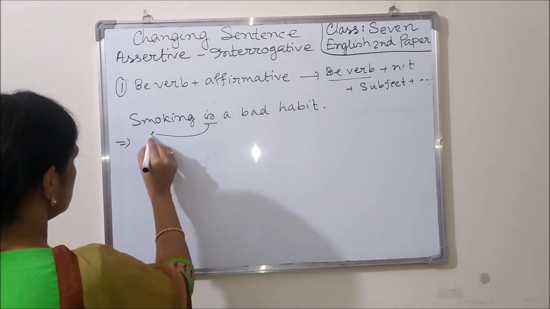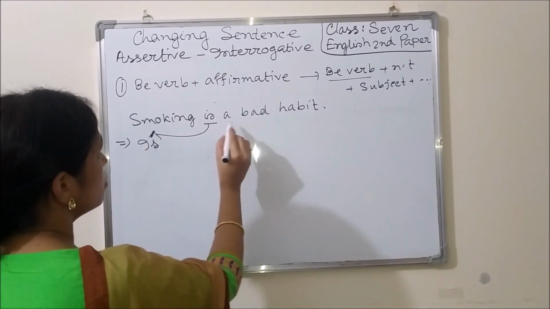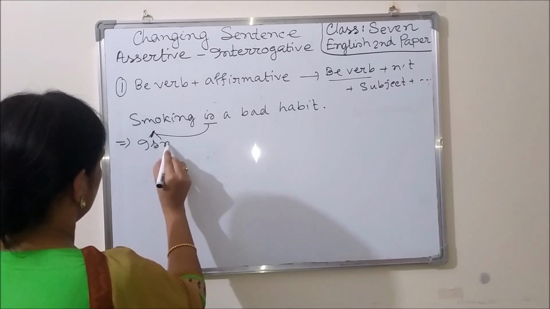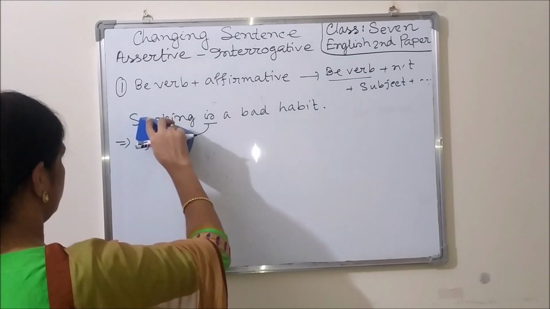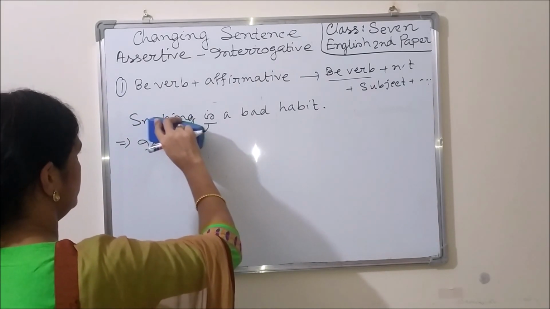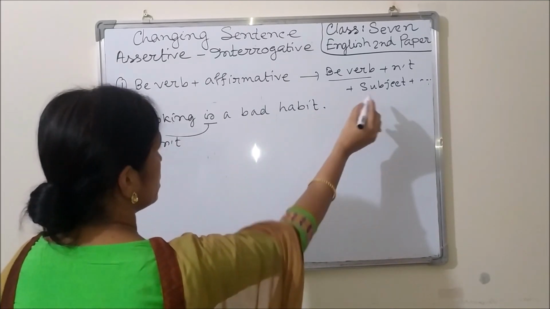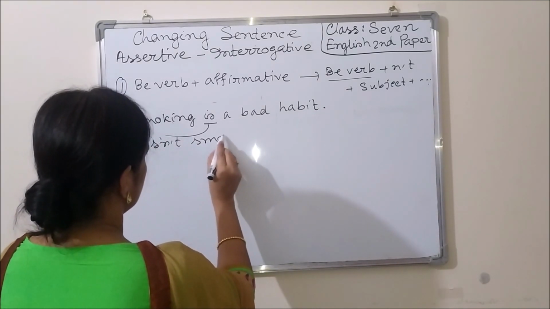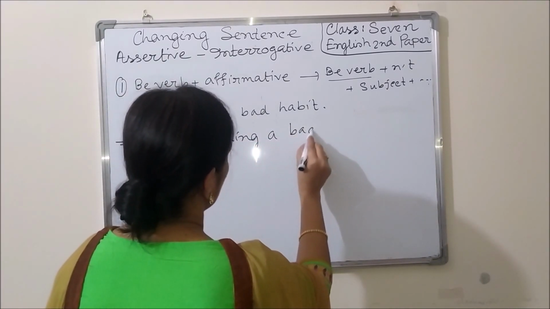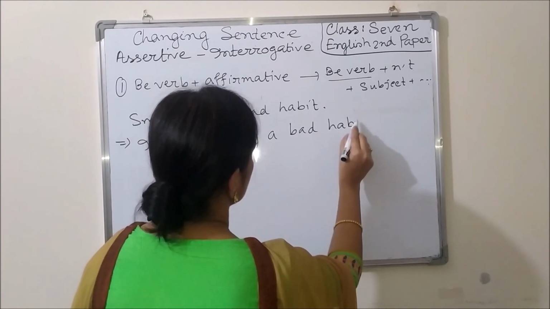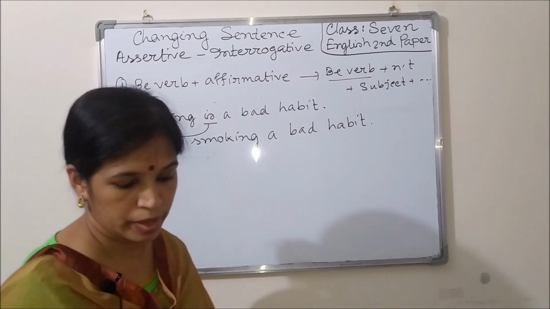This be verb will be, is. Then we have to use not, that is isn't. Isn't, the subject, smoking. Isn't smoking a bad habit?